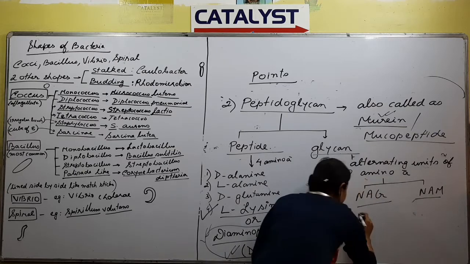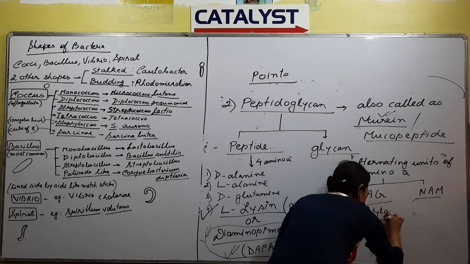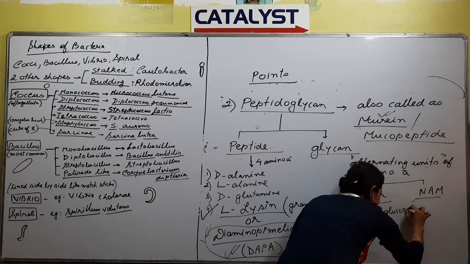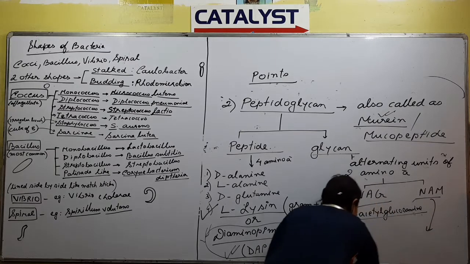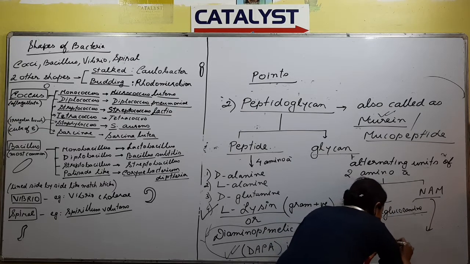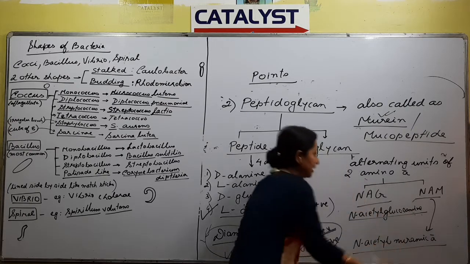What is NAG? N-acetyl glucosamine. And what is NAM? N-acetyl muramic acid. Right?